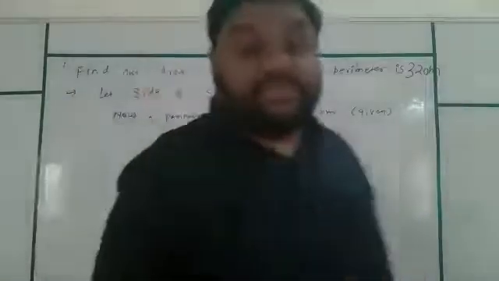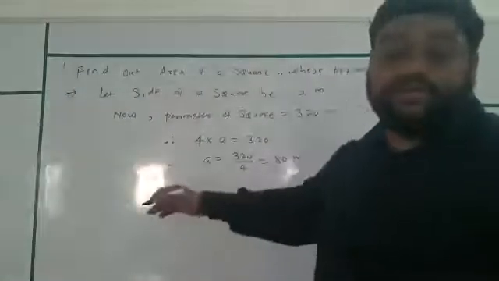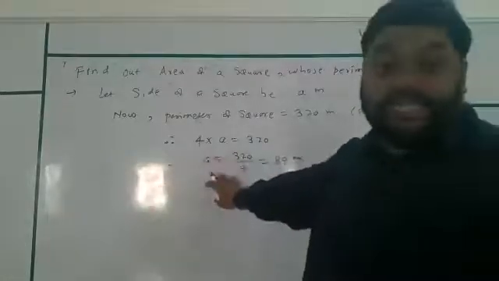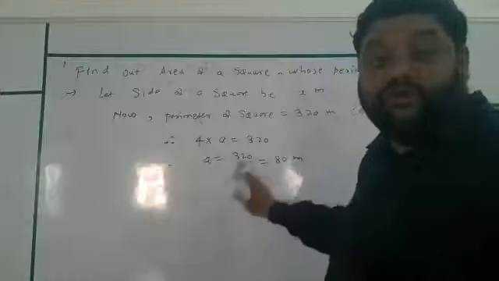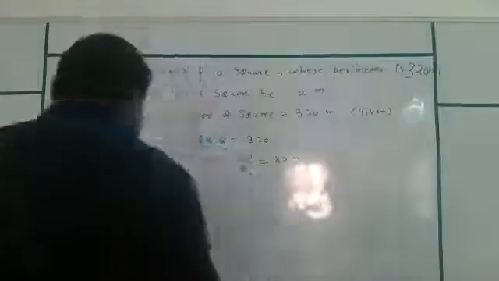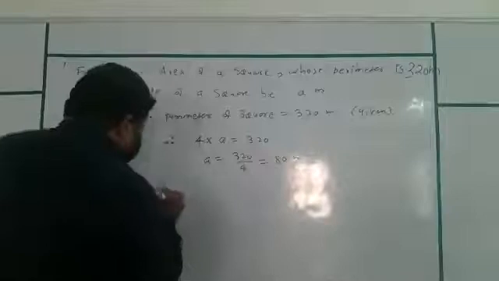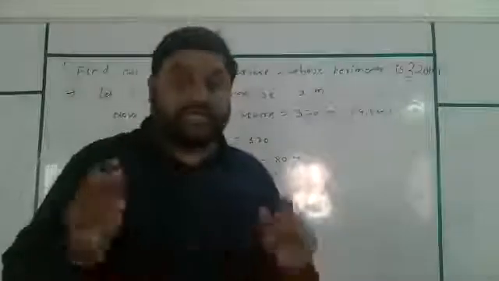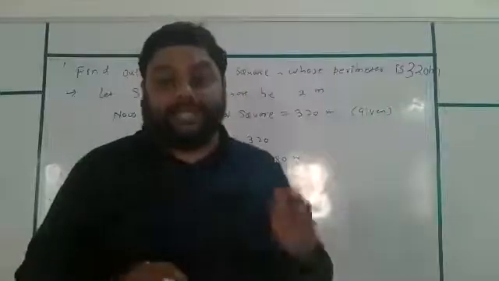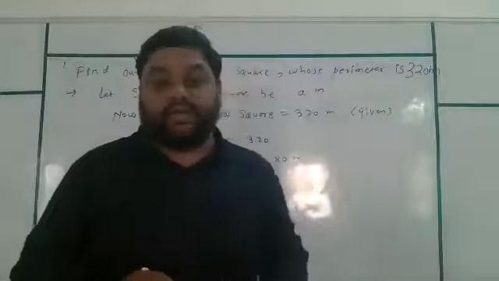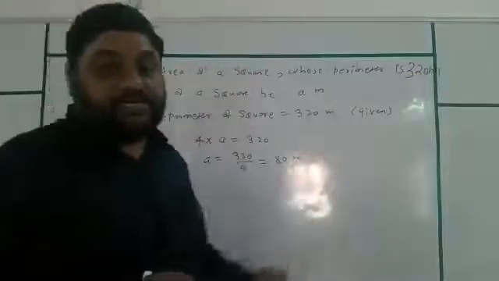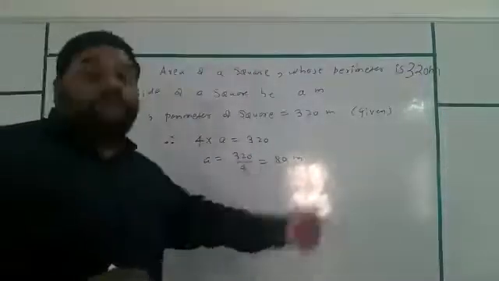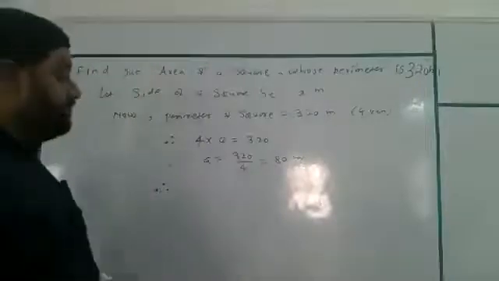If you can't see this, carefully see this, please. There are no curtains, so you may find out a is equal to 320 by 4, which will be equal to 80 meter. Actually, we have the dark room for the curtains and all other things, but right now the 10th examination is going on over there. So I am conducting your class here in the other classroom.